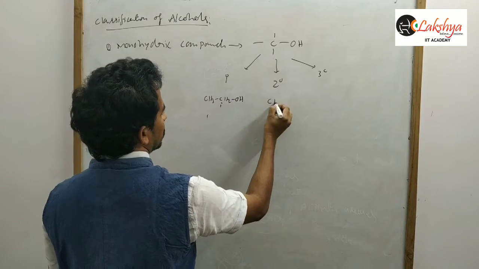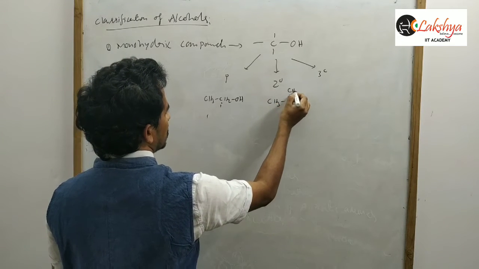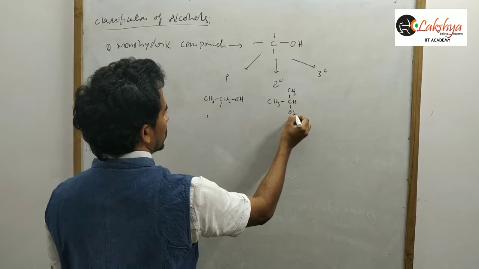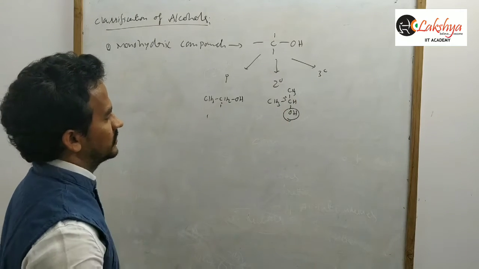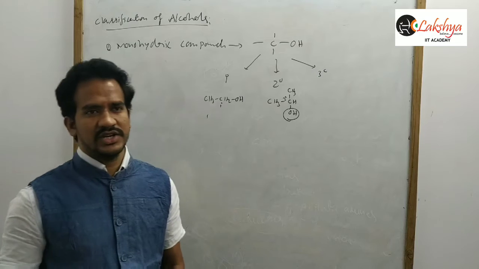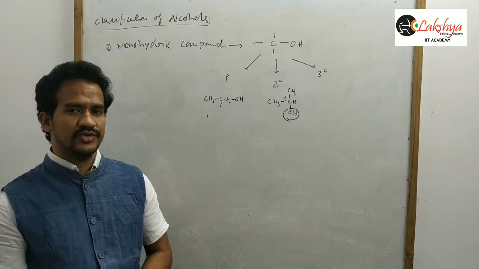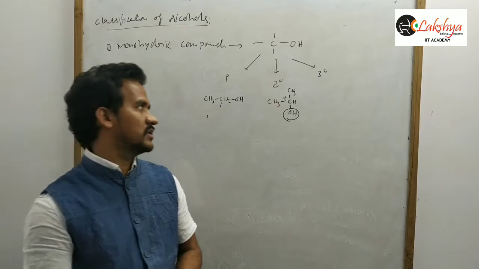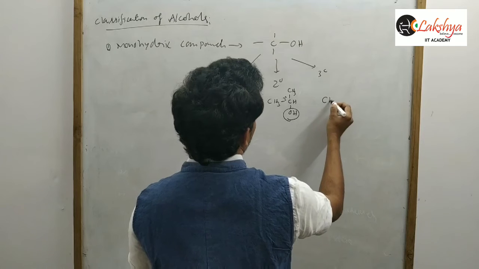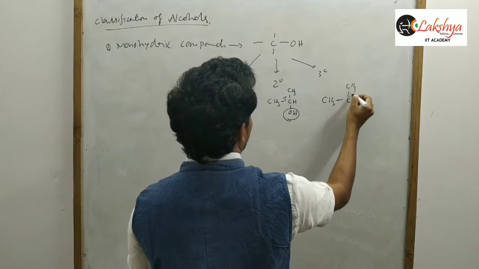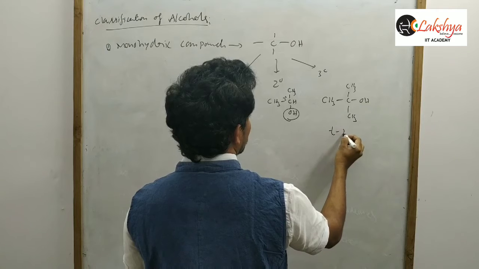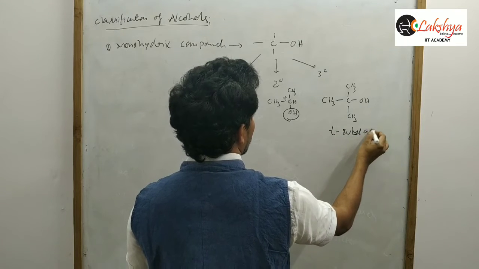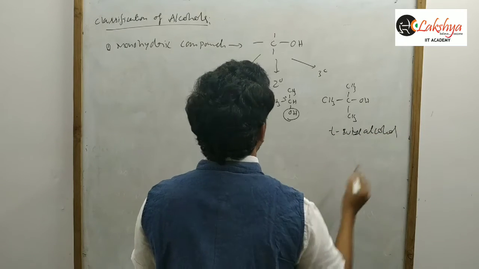Next, CH3CHOHCH3. This OH is attached to a secondary carbon, so it is a secondary alcohol. Like the classification of alkyl halides, which are also classified into primary, secondary and tertiary, these are the same. If the OH group is attached to a tertiary carbon, it is a tertiary alcohol, of course a tertiary butyl alcohol.